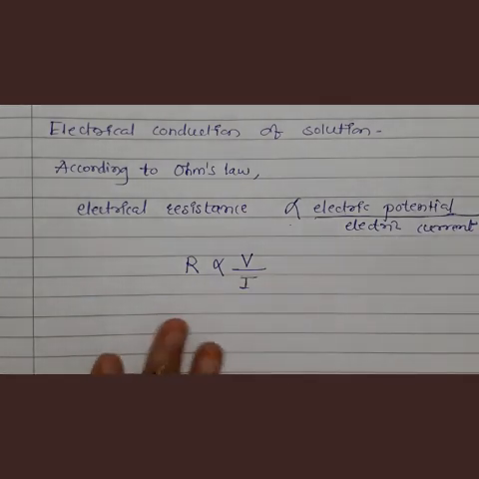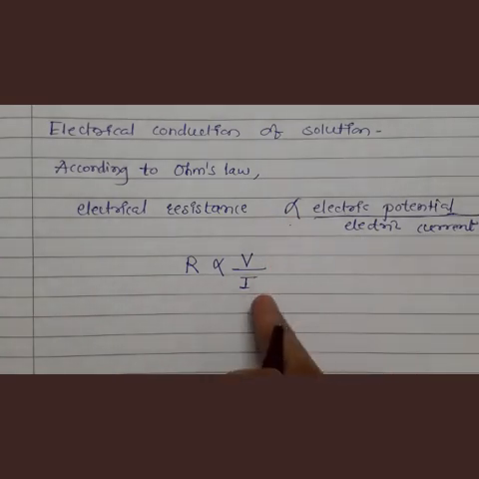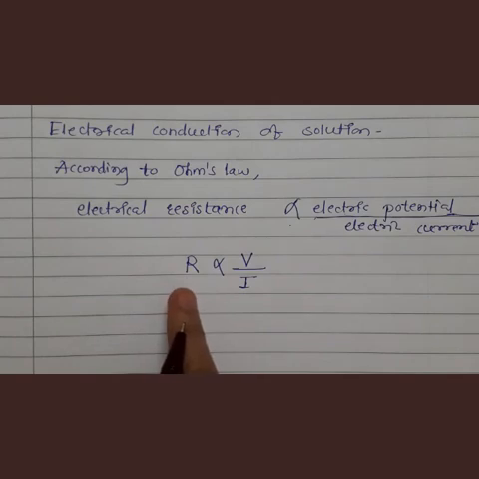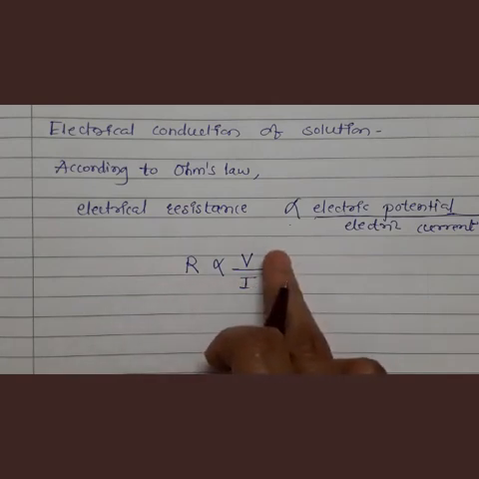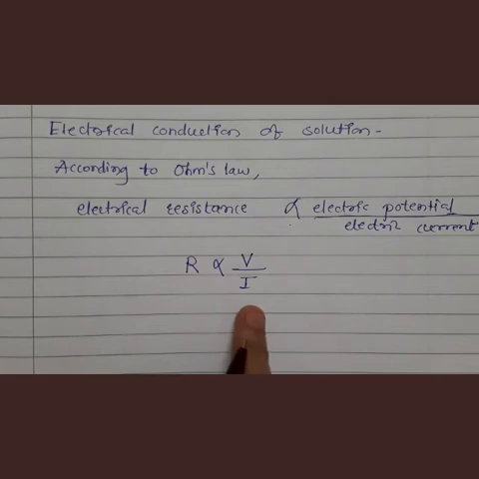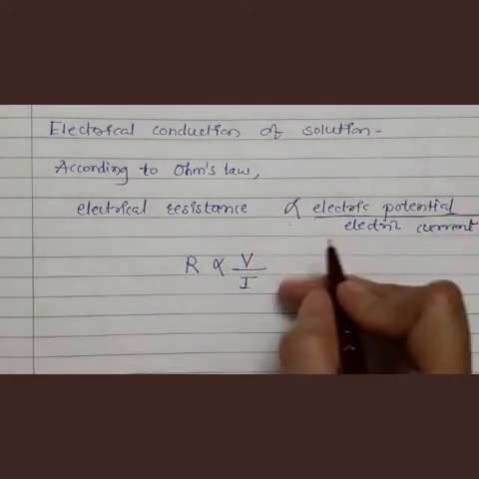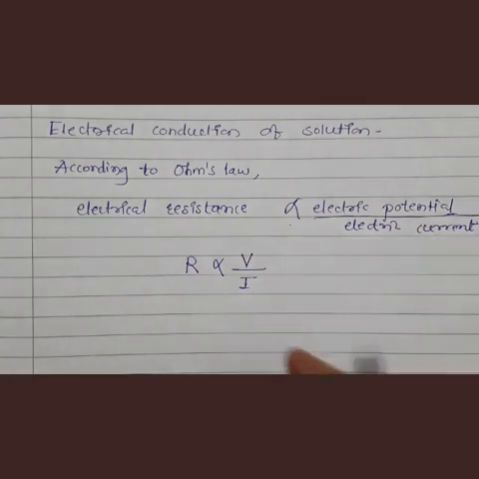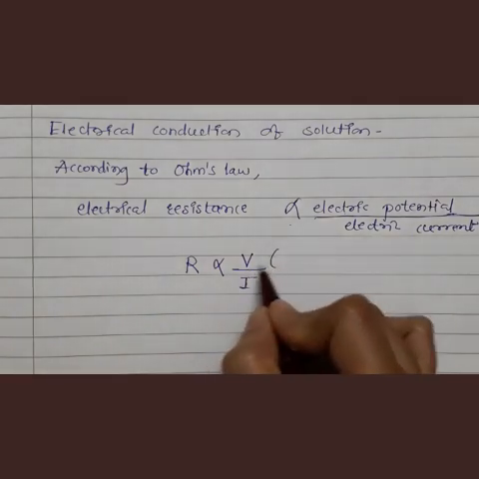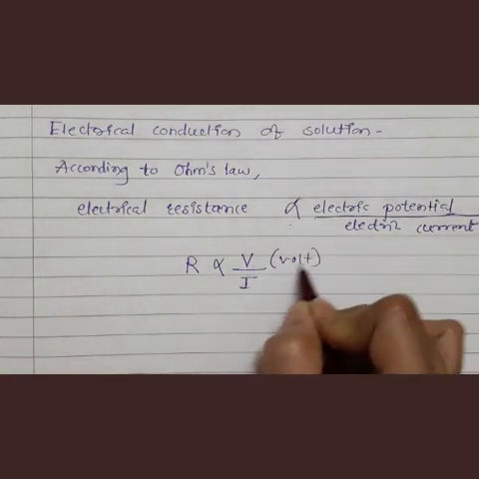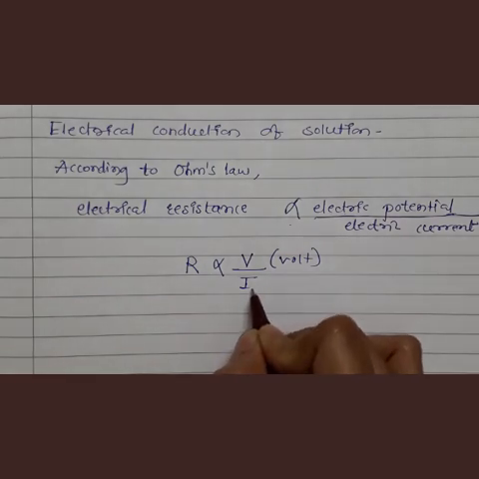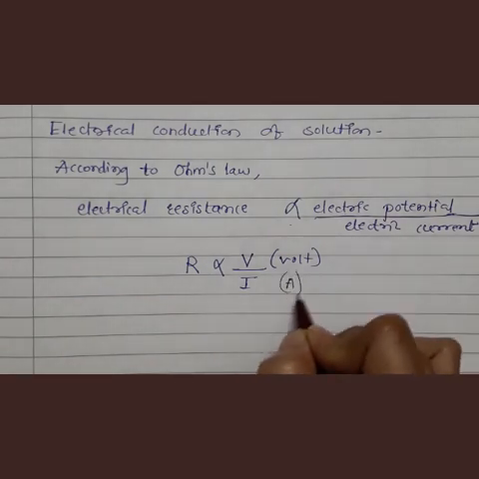So this is Ohm's law. R is directly proportional to V divided by I, or we can say resistance is directly proportional to electric potential and inversely proportional to electric current. Now the SI unit of potential is volt, and the SI unit of current, that is I, is ampere, which is denoted by the symbol A.